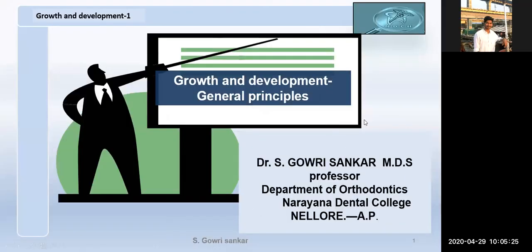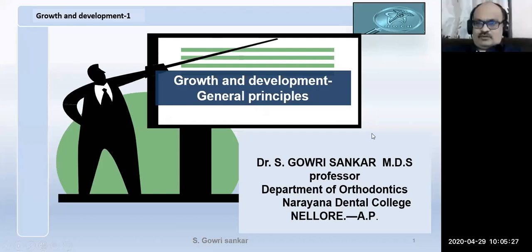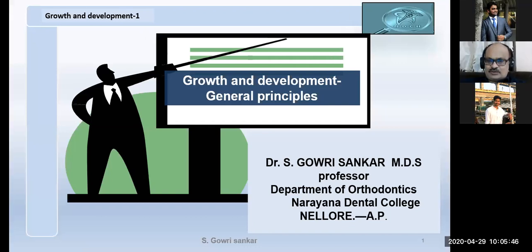So what is growth and development? What is growth? We all grow and develop. These are the normal terms we'll be hearing. We'll notice a small boy growing in height towards an adult and maturing, becoming senile or old. All the things that occur in our life are called growth and development.